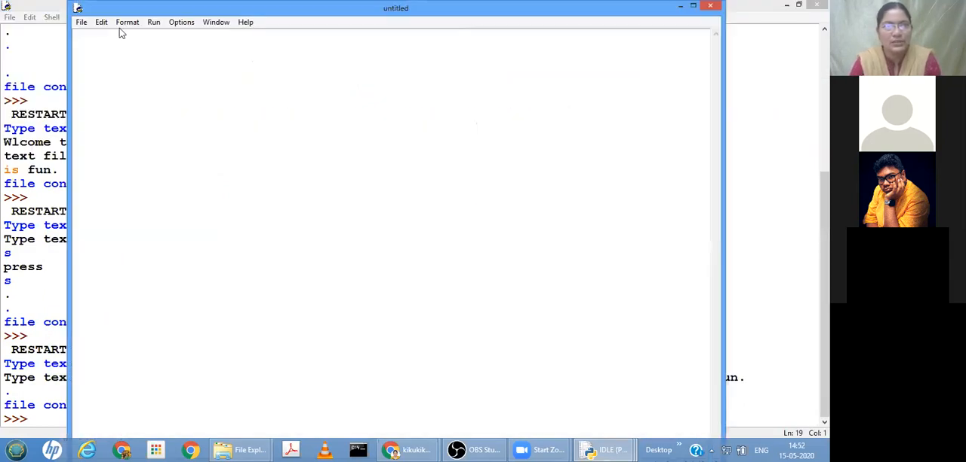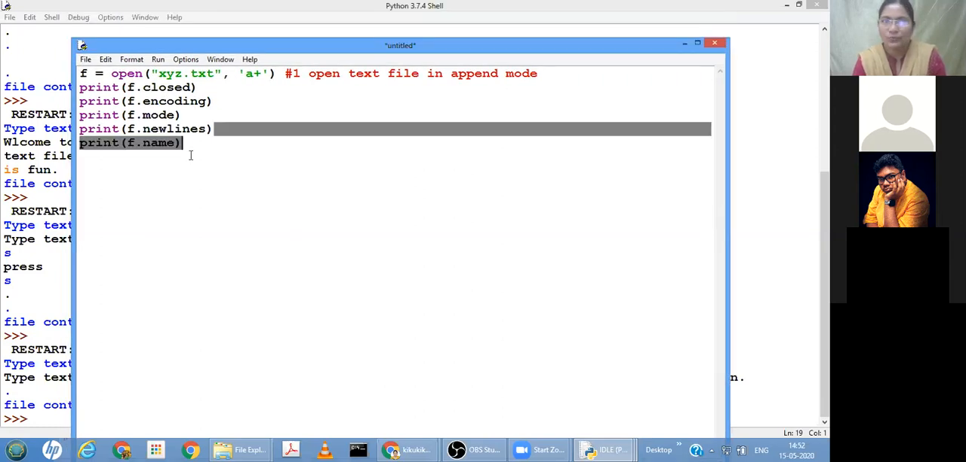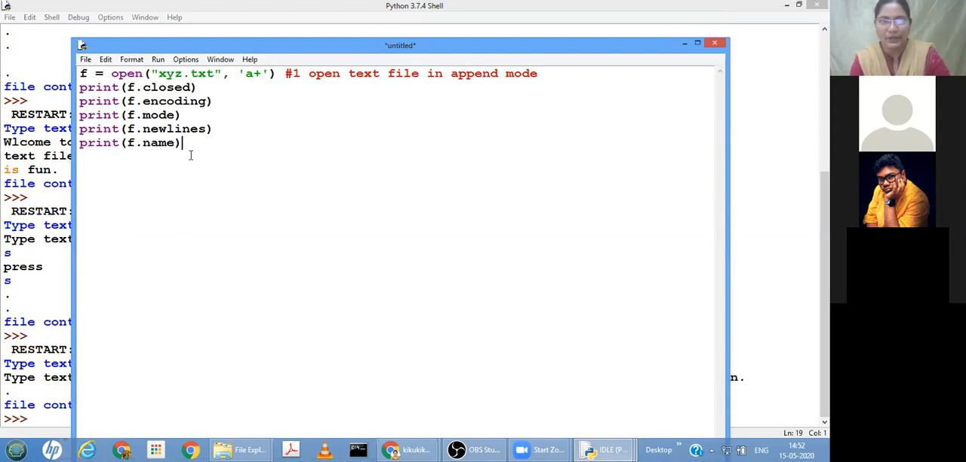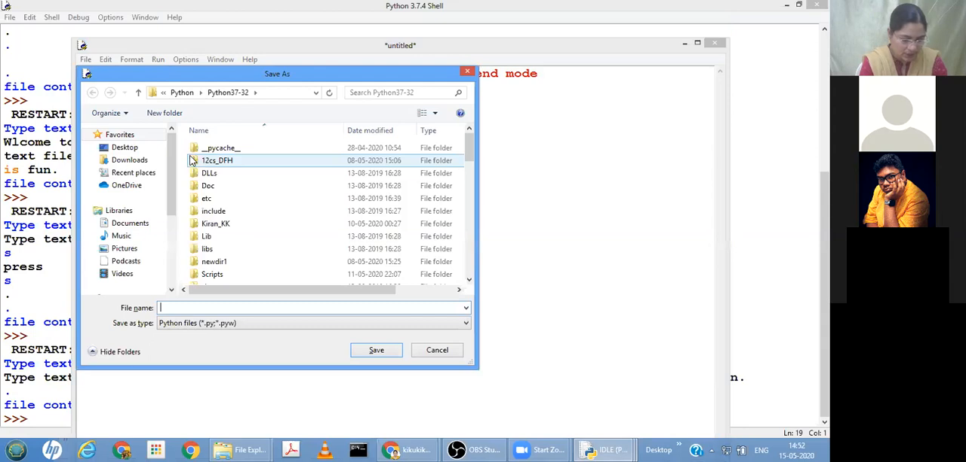Now what is the file here? f is the file object I have created using the file xyz.txt, and this opens the file in append mode. Now let us see. The file is just opened, I haven't closed it. So what will happen? So these are the attributes of files. File attributes.